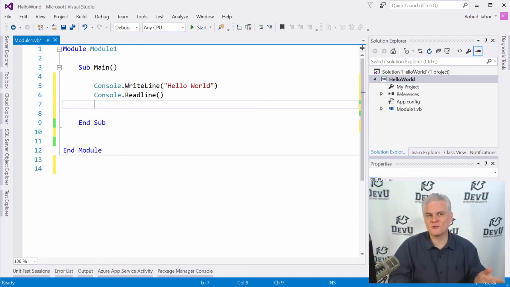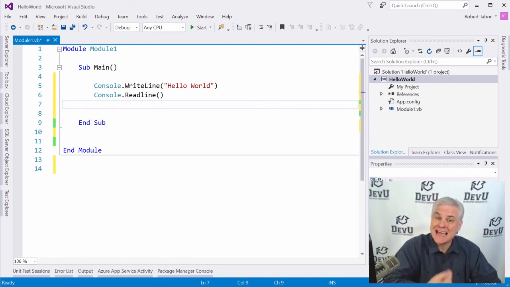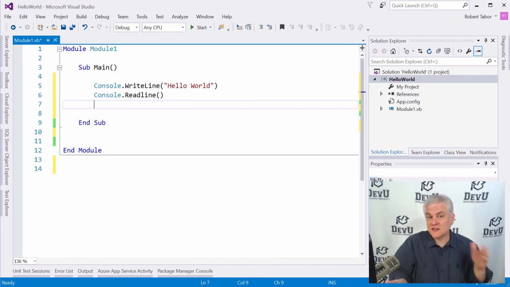All right, so assuming you got this to work, then you're well on your way to building applications. You've already learned some of the most important lessons so far, whether you realize it or not. As you undoubtedly learned in this lesson, writing Visual Basic code is an exercise in preciseness. However, frankly, Visual Basic is probably the most forgiving of programming languages because it will always nudge you in the right direction, at least as often as it can. Or at the very least, it's going to show you where the problem was by putting a little red squiggly line or something along those lines, giving you errors in the error list that you can work from.